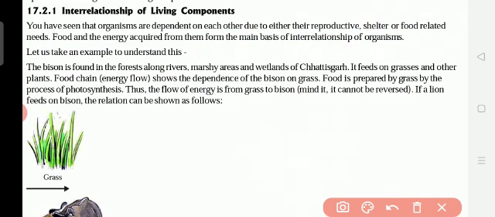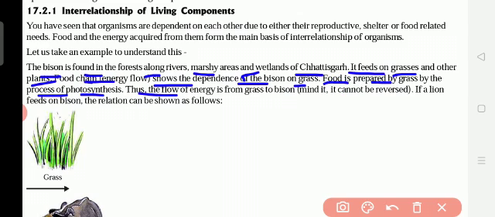Okay, so the bison is found in the forests, along rivers, marshy areas and wetlands of Chhattisgarh. It feeds on grasses and other plants. Okay, the food chain energy flow shows the dependence of the bison on grass. Food is prepared by grass by the process of photosynthesis. Thus, the flow of energy is from grass to bison. Mind it, it cannot be reversed. If a lion feeds on bison, the relation can be shown as follows.